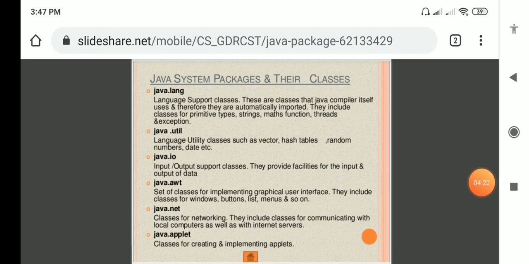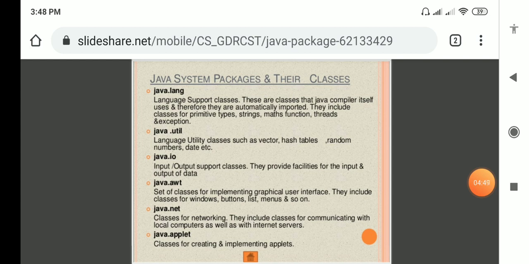Here the input output supporting classes provide facilities for the input and output of data. Java.awt, the abstract window toolkit, is where we use windows, buttons, menus, and lists of items. When you are preparing an application, you should import java.awt.